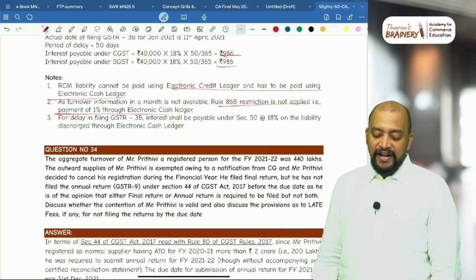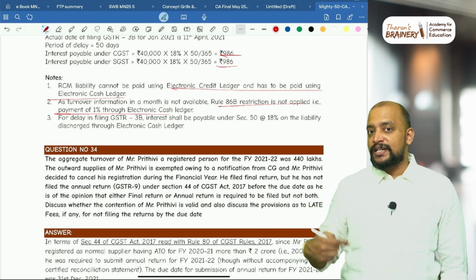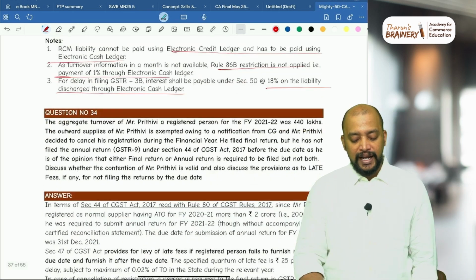Then for delay in filing GSTR-3B, interest will be payable at the rate of 18% on what? Net liability. That is that much amount which is paid through the cash ledger, on the liability discharged through the electronic cash ledger.